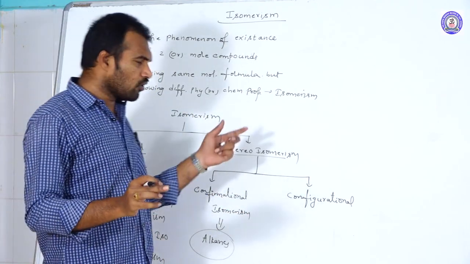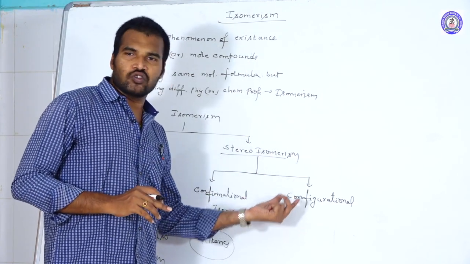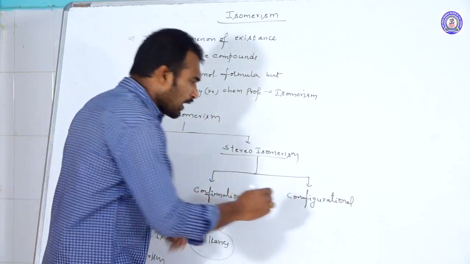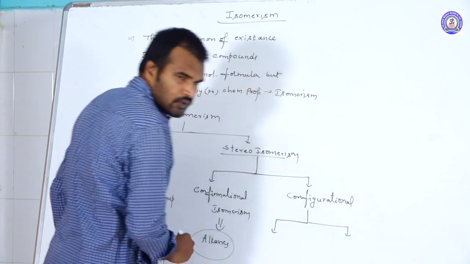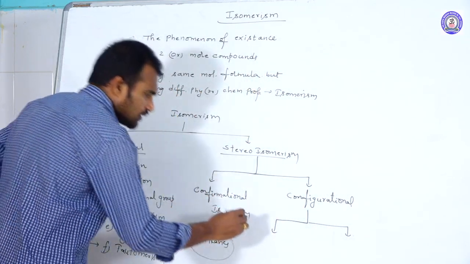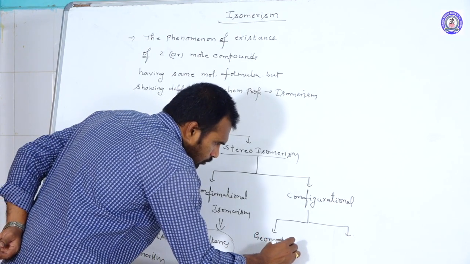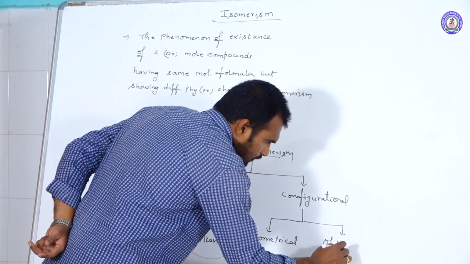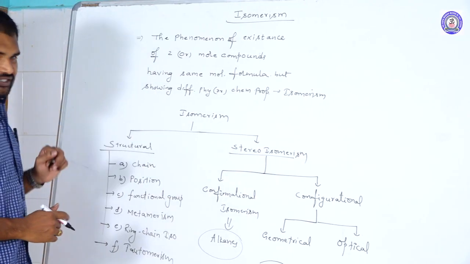These isomers we call configurational isomers, and they are further divided into two types: geometrical isomerism and the second one, optical isomerism.